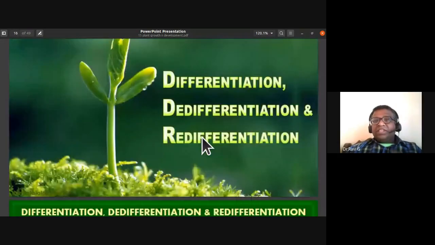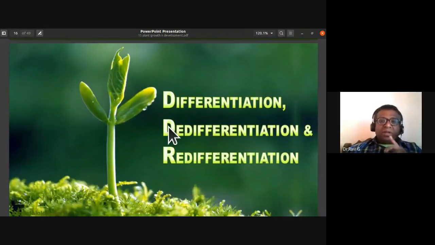So you can remember this in simple terms: differentiation is conversion of meristem to permanent tissue. Dedifferentiation is reconversion from permanent to meristematic tissue. Redifferentiation is conversion again from the meristematic to the permanent tissue.